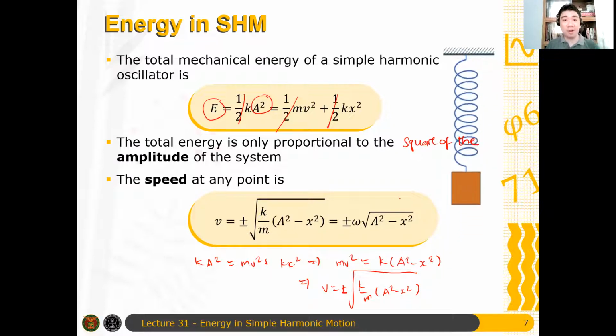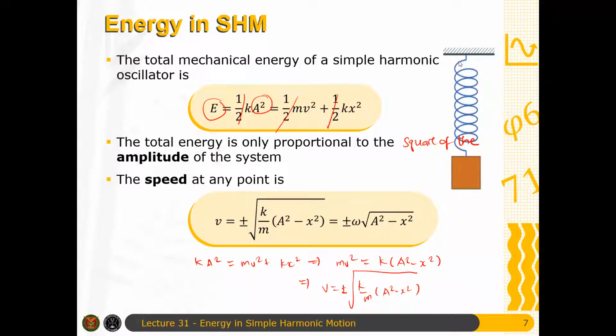Questions? Any questions? None? Essentially, that is what needs to be discussed in this topic. After that, I'll just show you some problems where you can apply this equation.